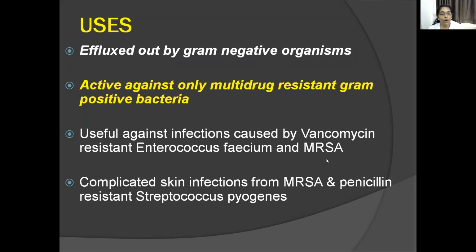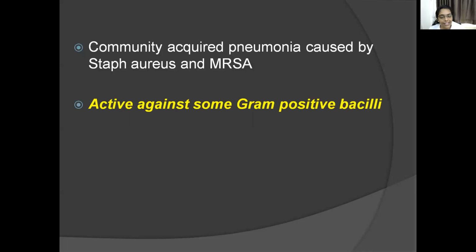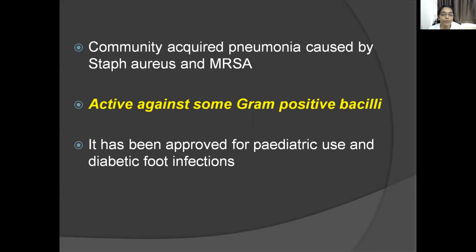Also, they are used for complicated skin infections caused by MRSA and penicillin resistant Streptococcus pyogenes. Next one is community acquired pneumonia caused by Staph aureus and MRSA. These are also active against some gram-positive bacilli, and it has been approved for pediatric use and diabetic foot infections. Dose is 600 mg BD, oral or IV.